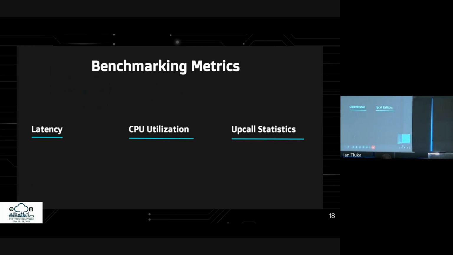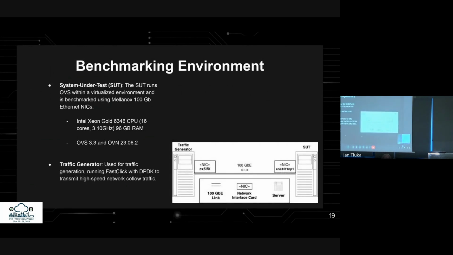We're focusing on three key metrics in our benchmarks: latency, CPU utilization, and upcall statistics. These measurements help us understand how the system performs under different conditions and where potential improvements can be made. In this figure, we see the benchmarking environment showing the two interconnected servers, SUT and the traffic generator.